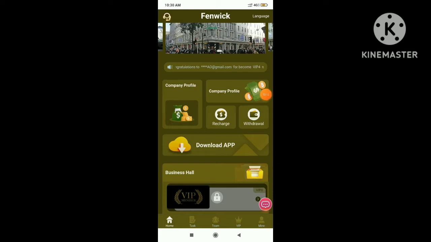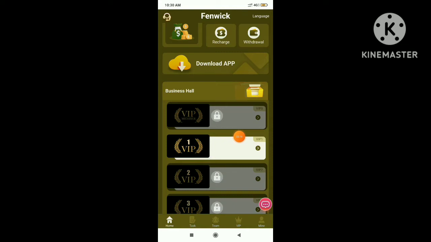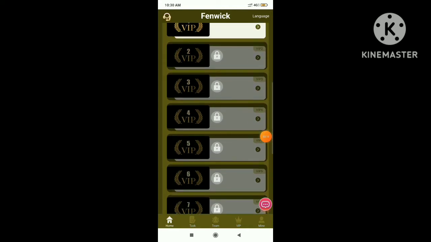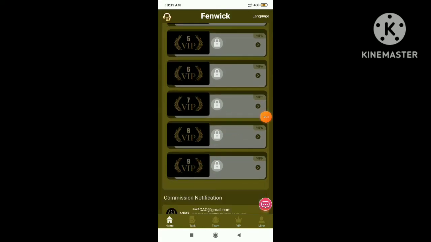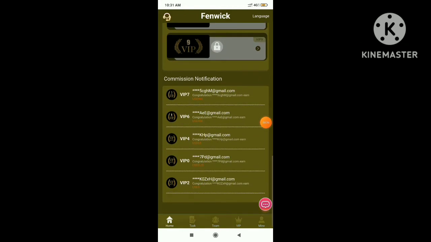Next guys, I am going to show the option team. In team you can build up your own team. Here you will get your invitation code and referral code and invitation link. You just forward this code and link to your friends, your family members. The more friends you add, the more commission you will get. You can also build up your team. Here are the sizes of team A, team B, team C guys.